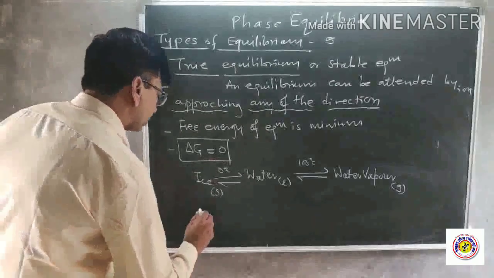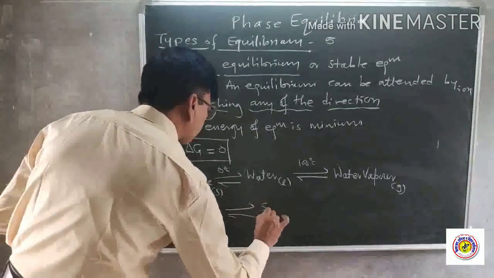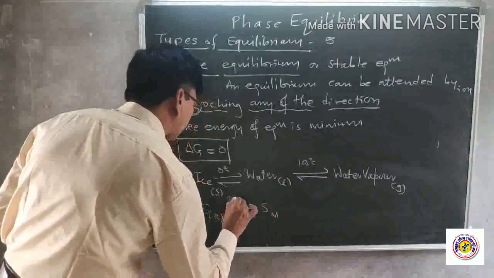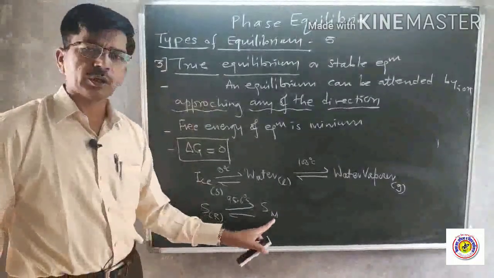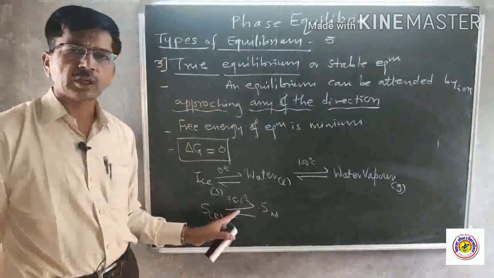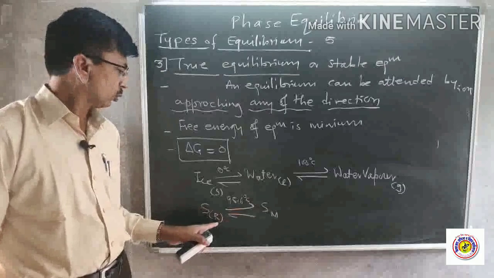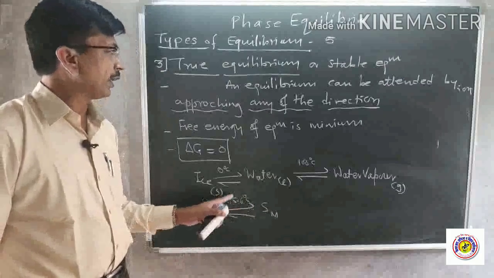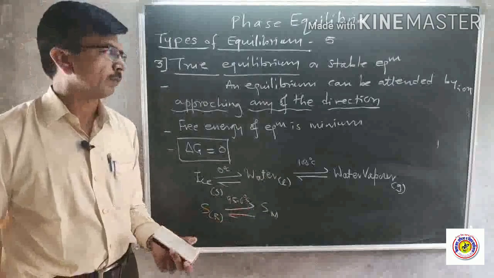One more example: sulfur rhombic is converted to sulfur monoclinic at 95.6 degrees Celsius. If we heat sulfur rhombic, we get monoclinic at 95.6 degrees Celsius, and if we cool it, we again get sulfur rhombic. So you can attain it many times. Such equilibrium is called a true equilibrium.